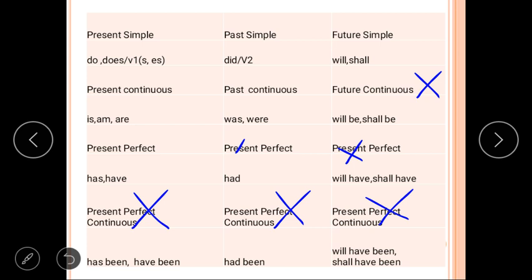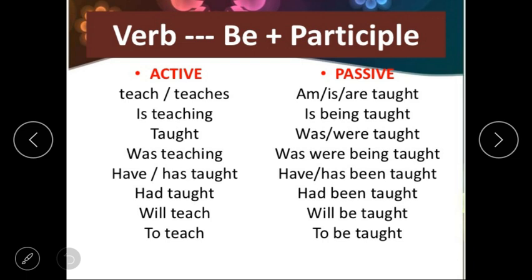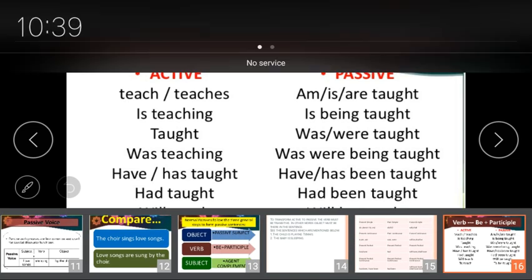So students, before changing that, let's come to the first point, present simple tense. In present simple tense, we can see that do, does plus first form of the verb is given. And that will be changed when we change into passive. Now what we need to do, student? Let me tell you another slide. You can get it easily from there. The first tense is like teach and teaches. It is used in the simple present tense. So what will happen in simple present tense? Let me clear you all.